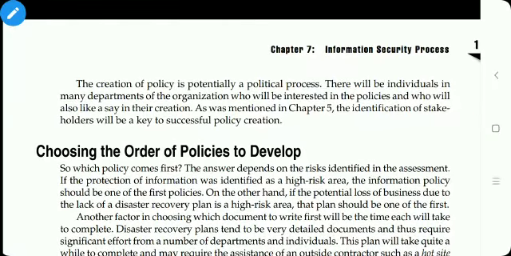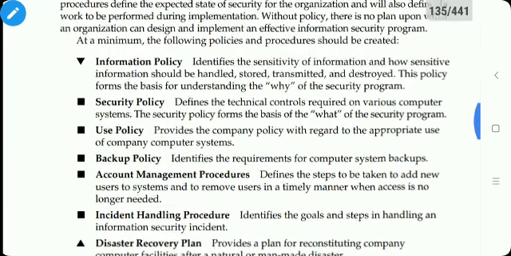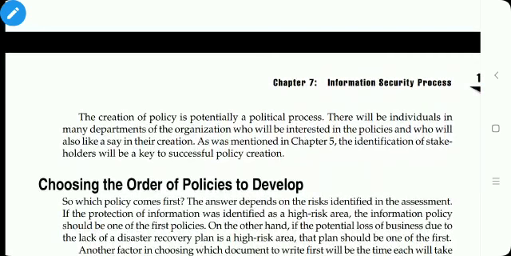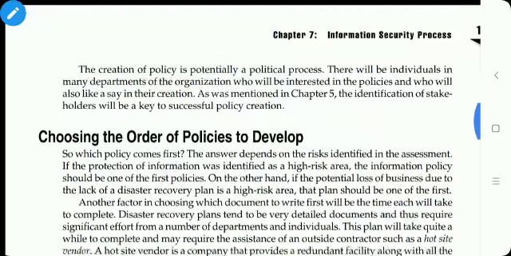So the first step in policies and procedures is choosing the order of policies to develop. We have seen this number of policies. Here we have to choose the order, meaning which policy should be created first and which policy should be created after that, the sequence of the policies to be developed.